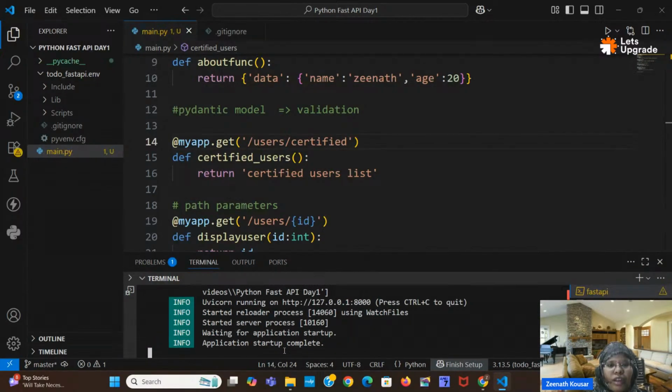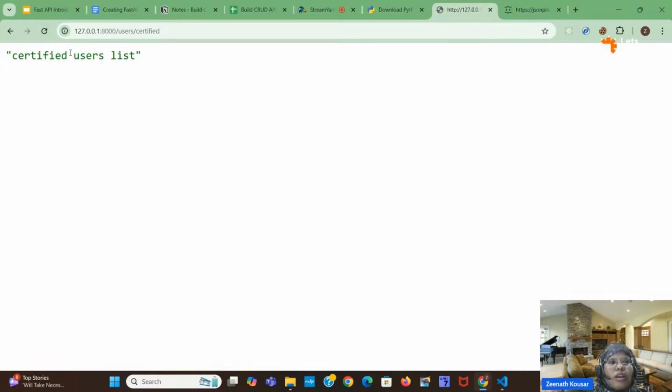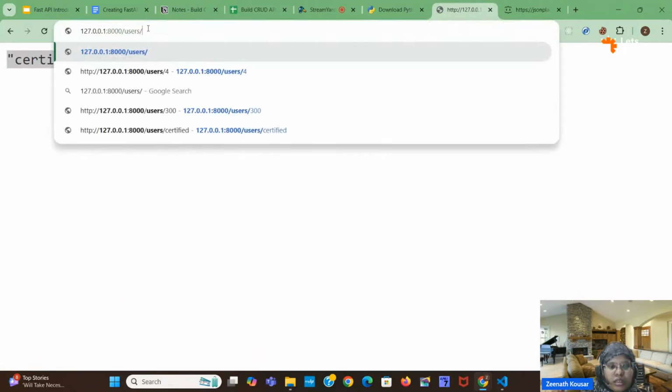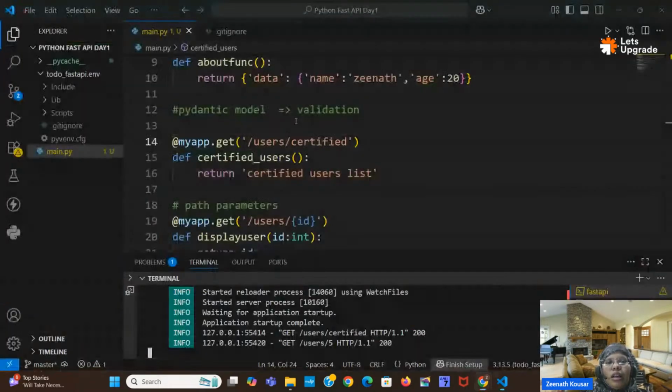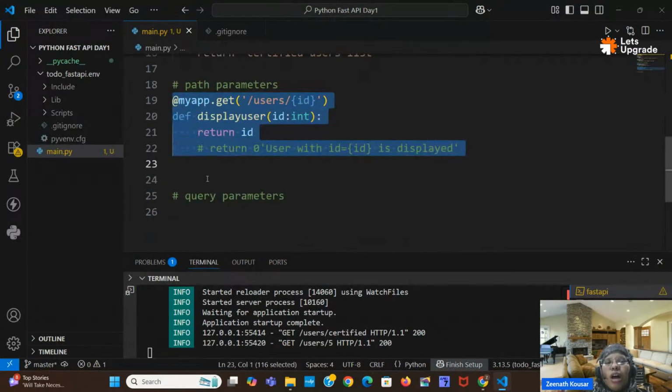So the order of creating the routes is also important. If anything is not working, you have to check the order of the routes, whether it is matching with any other routes. Okay, so we got the certified users list. If I give an integer, then it is not matching with this, it is going to the next route. So FastAPI will check the routes line by line.